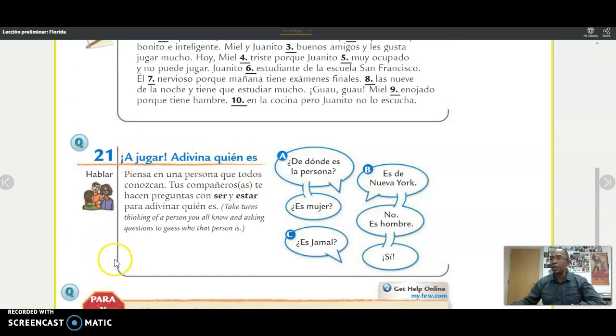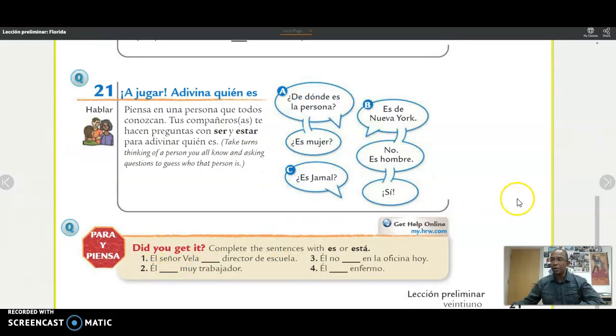A jugar, adivina quién es. Now here, what you have to do is take turns with another person. Now, because of COVID, we're not gonna do that. What I would like you to do is write on a piece of paper and create a mini conversation using these two verbs, either ser or estar. The example is, ¿de dónde es la persona? ¿De dónde es Miguel? Es de Nueva York. ¿Es mujer? No, es hombre. ¿Es Jamal? Sí. So you're going to write a little conversation on a piece of paper, okay? If you're at home Zooming, you can actually record it.